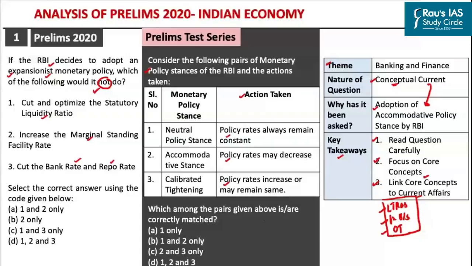Obviously, as part of the expansionary monetary policy, the RBI would reduce the SLR, it will reduce the bank rate, it will reduce the repo rate, and it would also reduce the MSF. But the option which is given here is to increase the marginal standing facility rate, which clearly is not what the RBI would do as part of the expansionary monetary policy. Accordingly, the right answer would be B, that is, 2 only.